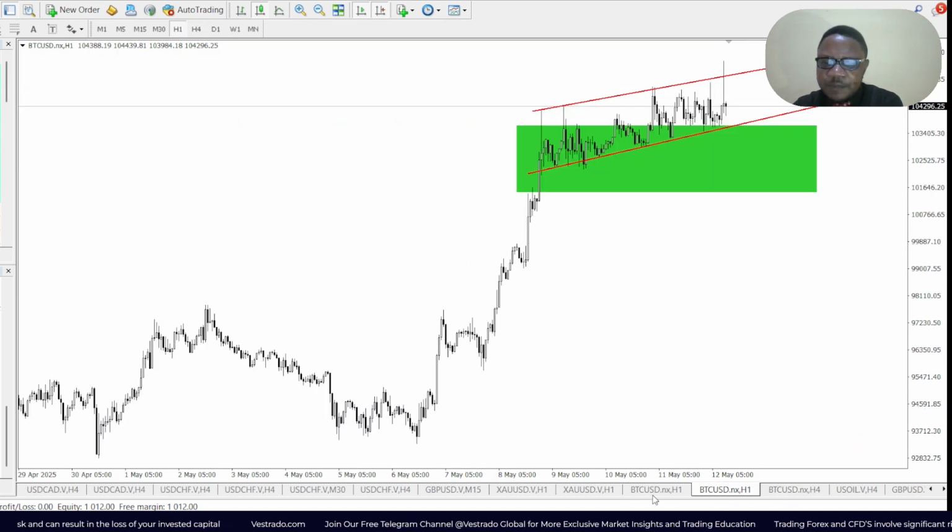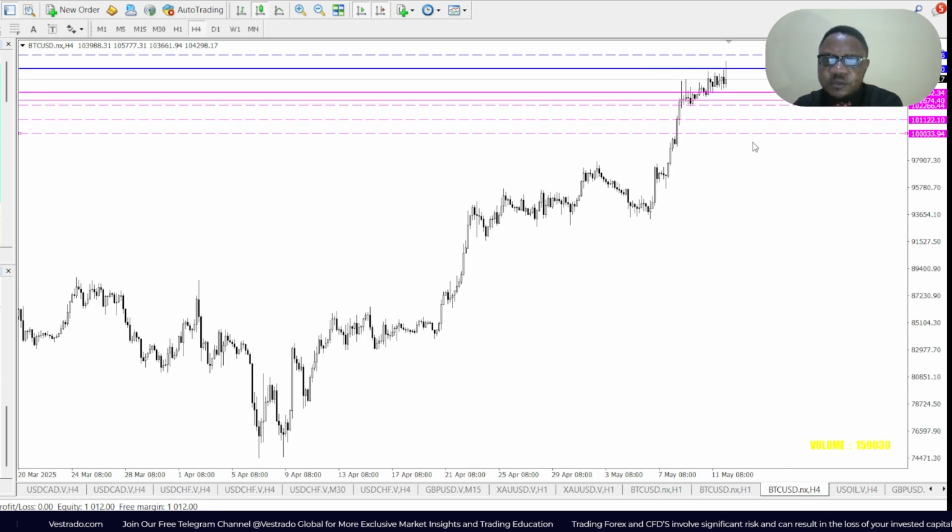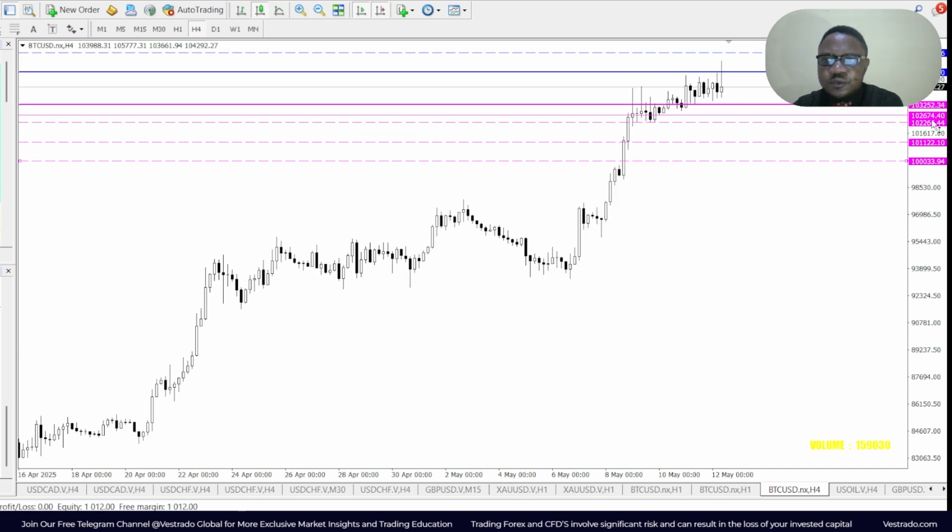Okay, if this happens, there'll be some good money to capture. Then we also see negative divergence on the RSI, indicating that a bearish correction is imminent. Okay, be on the lookout for that. And then key support levels for me are 103.252 on Vestrados platform, 103.252. If price breaks below that, it might touch upon 102.674.